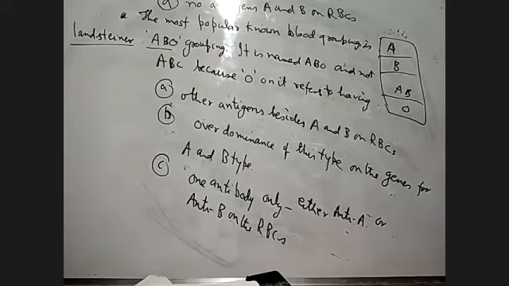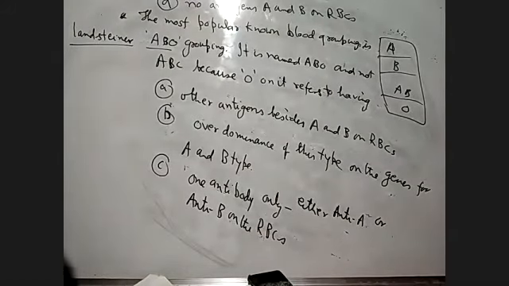Then blood group O does not contain any antigen because this division was based on the antigen. We already know that. If you take blood group O, we don't find any antigen on its RBC, red blood cells. Hence this O blood group can be given to any person because it does not have any antigen. Therefore, O blood group is called a universal donor.